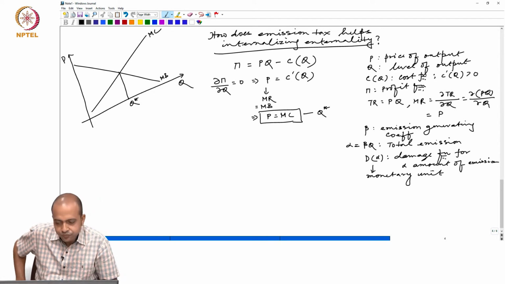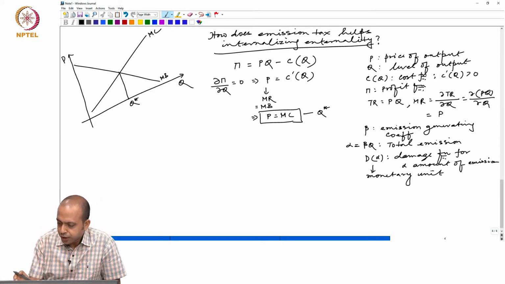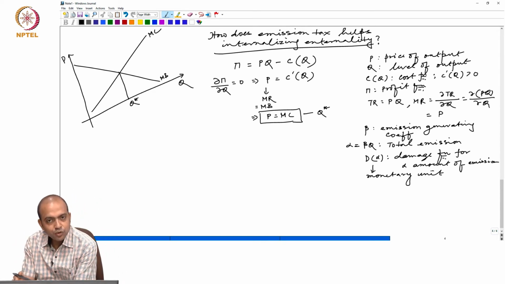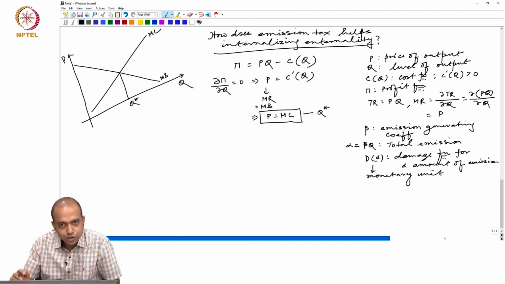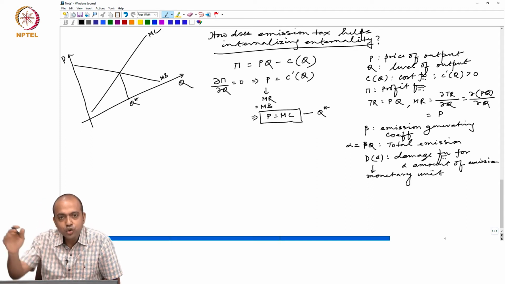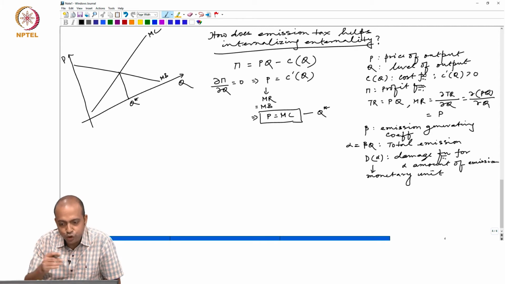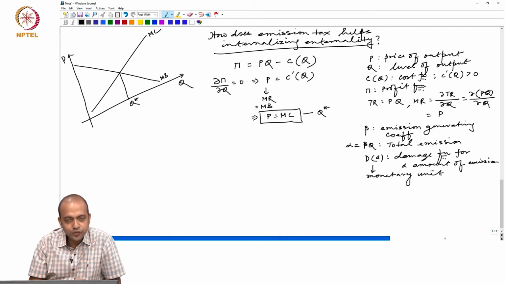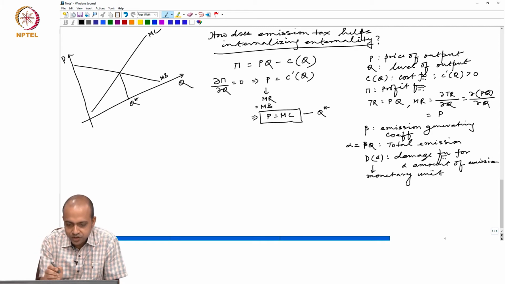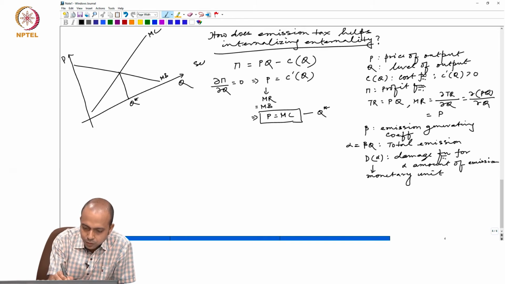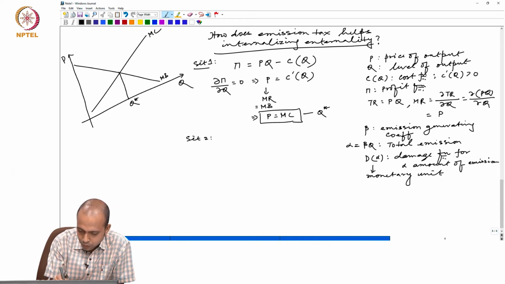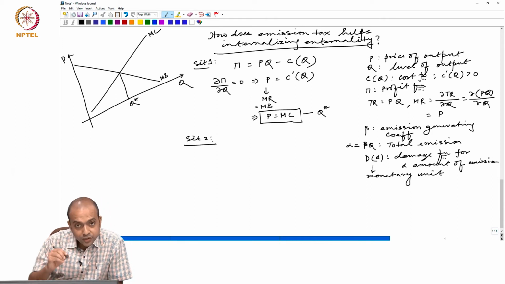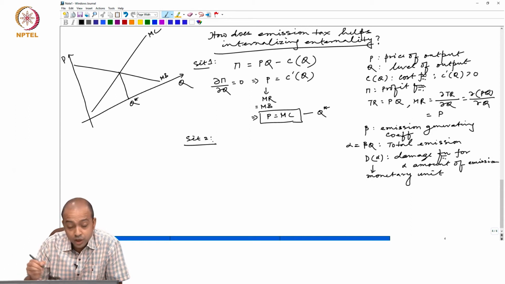All right. Now, if the firm considers the damage cost to the society due to its pollution, then this profit function will change. This is situation 1, and let us say this is situation 2, when the firm starts deciding about the damage cost to the society.